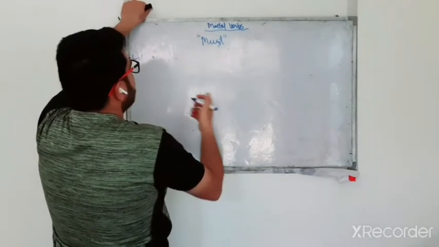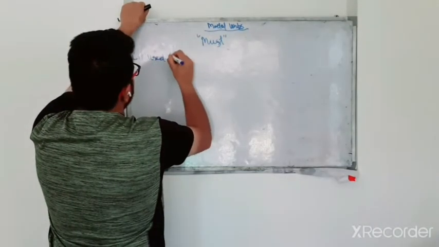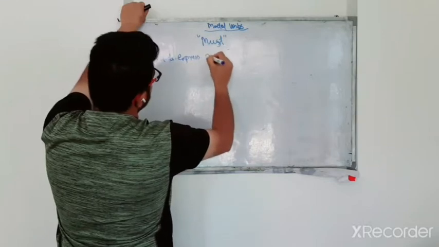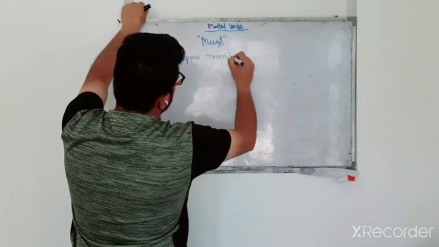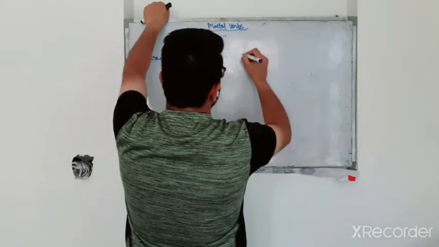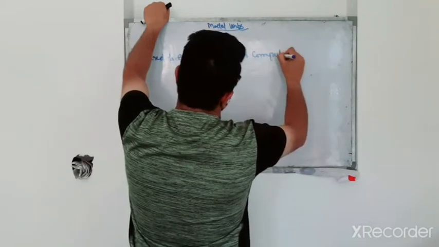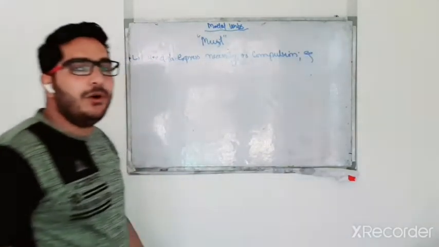The first use of modal must is that it is used to express necessity or compulsion.